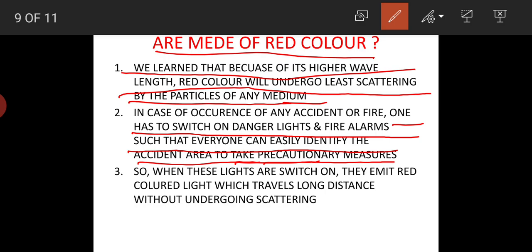Now, when these lights are switched on, they emit red color light, and this red light will travel a long distance without undergoing scattering by the particles of any medium. That is why these danger lights and fire alarms are made of red color, because in case of any accident, this red color has to travel a long distance in order to ensure that everyone knows the accident area.